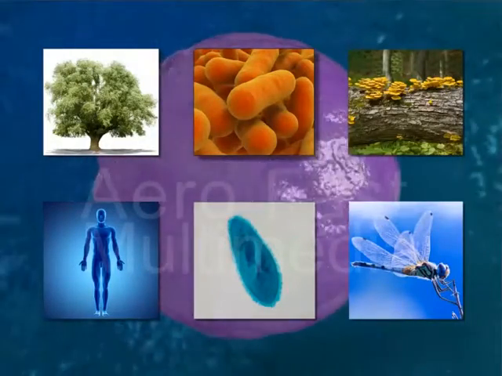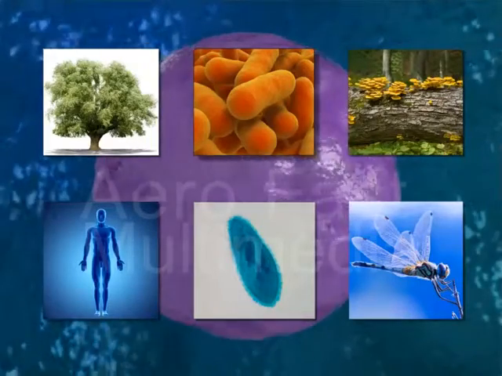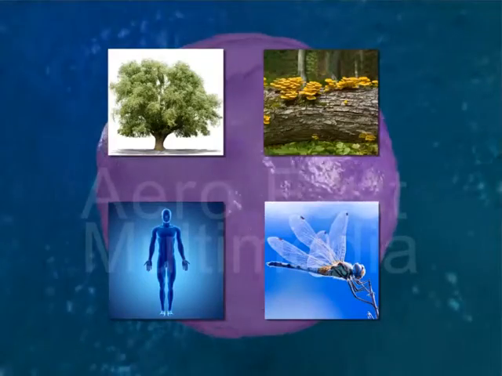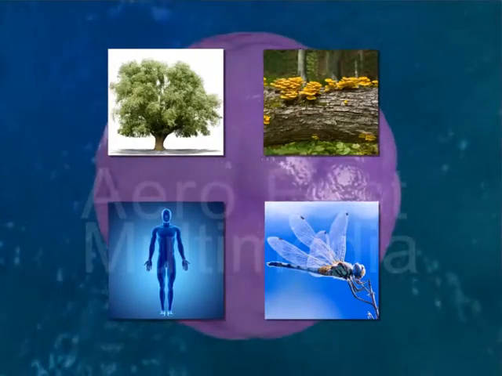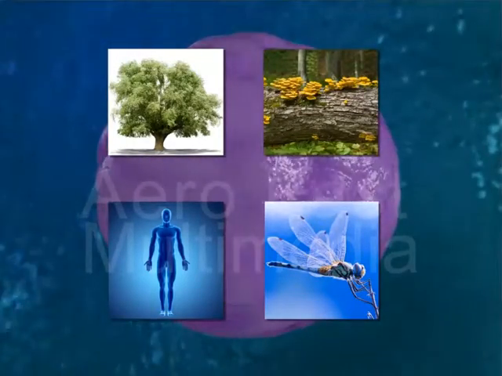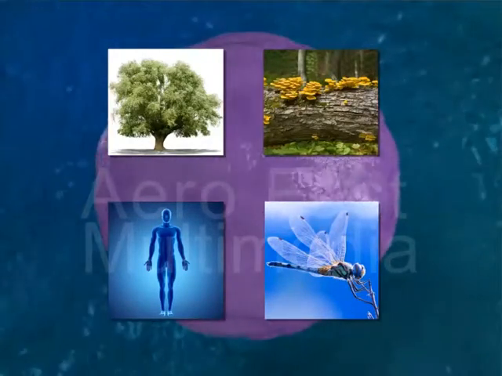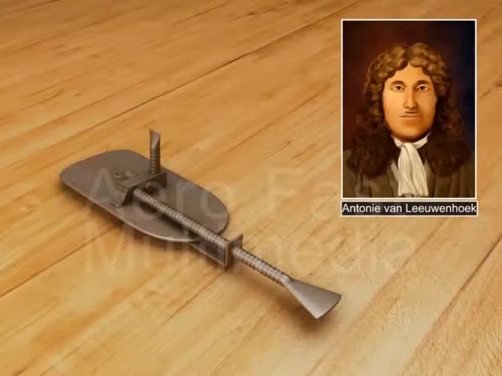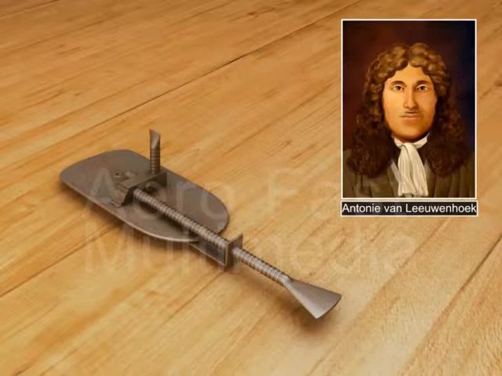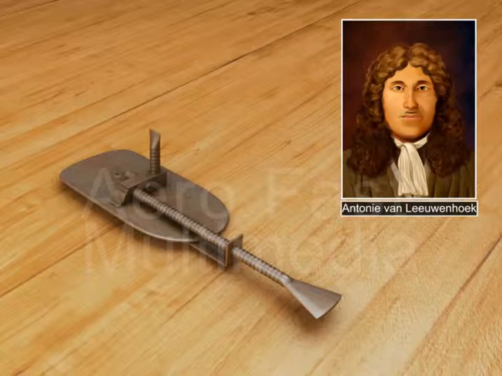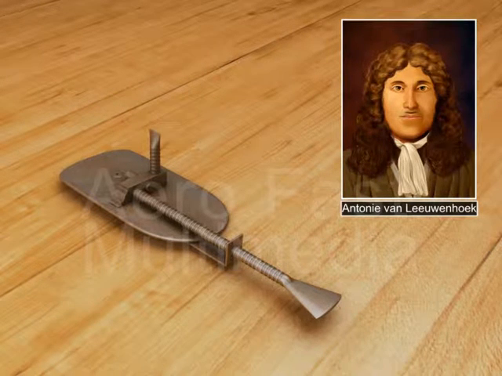But this was not the case until about the 17th century. Until this time, the concept of cells and microscopic organisms was totally unknown. Living organisms were considered to be a single unit. It was the observations made by Antony van Leeuwenhoek in the 17th century that introduced the concept of living things that had only one cell.